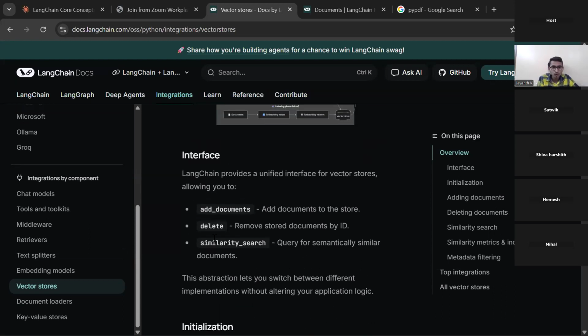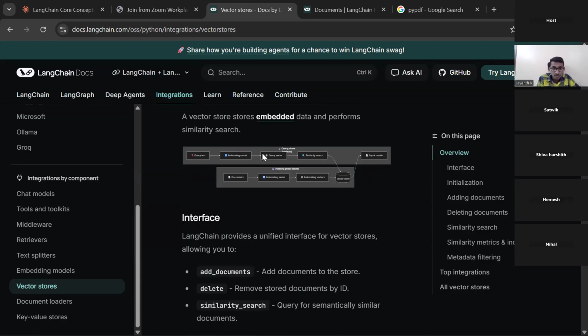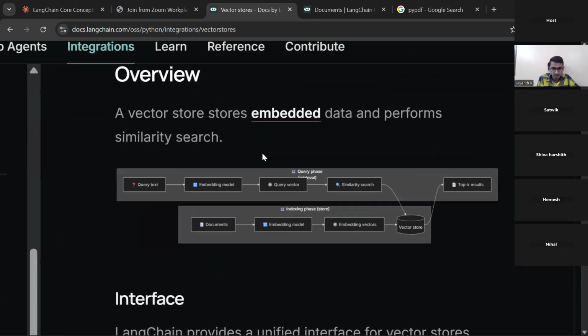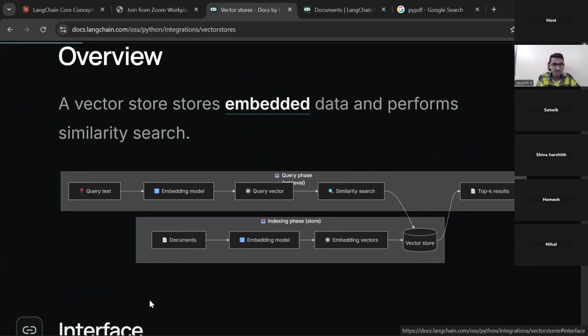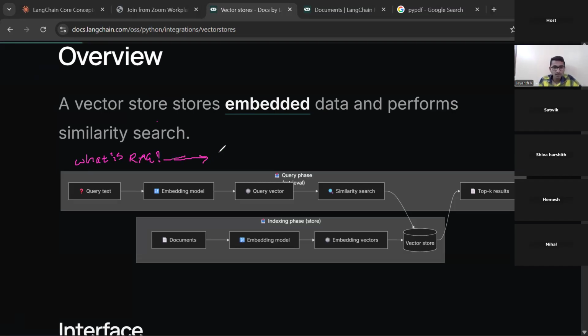Let's see what things are there. Let's understand this architecture as well. This is also very important. See what it is telling. Let's say you ask what is RAG. This is your question, a query. Now what do I have to do? I have to use an embedding model and create a vector, 0.2 something something. I have a vector, right?